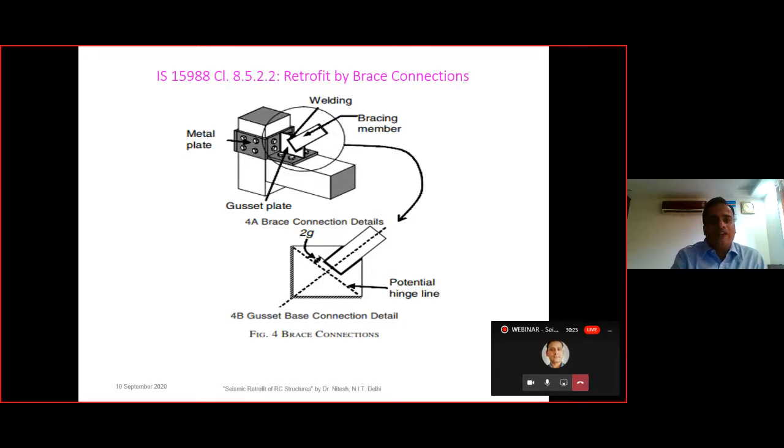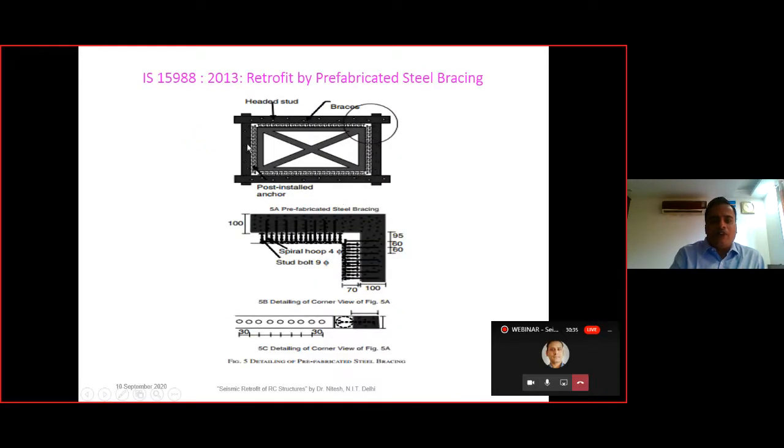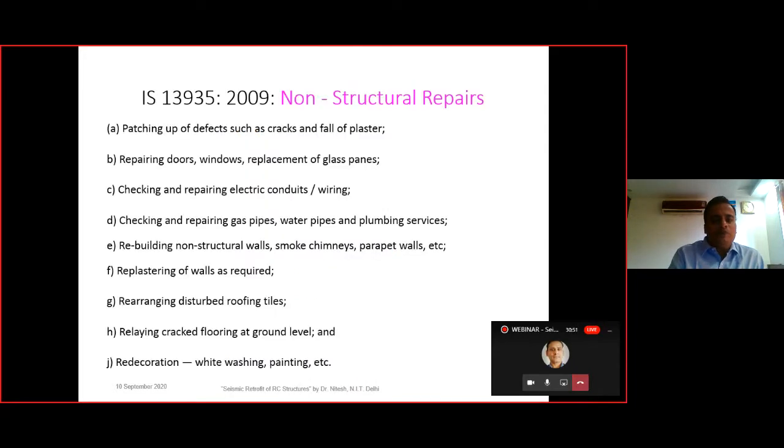So the bracket connection at the joint is provided in this particular fashion. A metal plate is there, then the gusset plate is inserted in this way, and the bracing member is connected. This particular one will be there at each of the joints, and there will be a bracing member in this particular way. So for as many panels as we want to stiffen, that is, we want to enhance the stiffness, we can enhance the stiffness in this particular way, that is the bracing one.